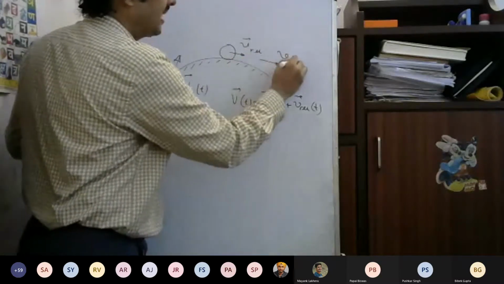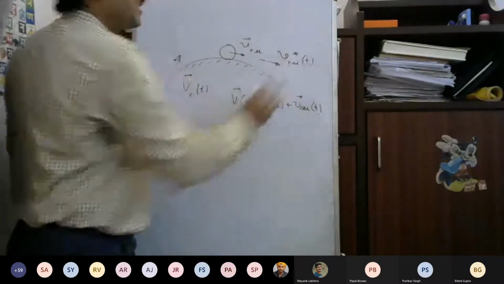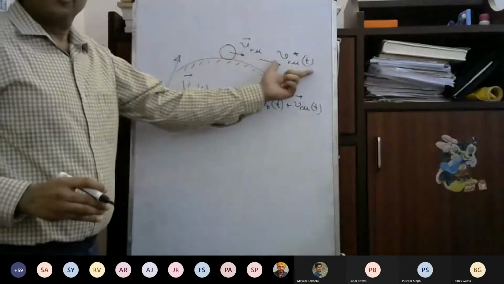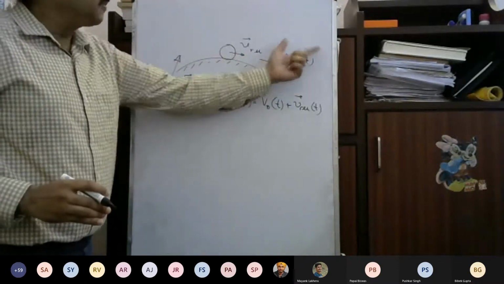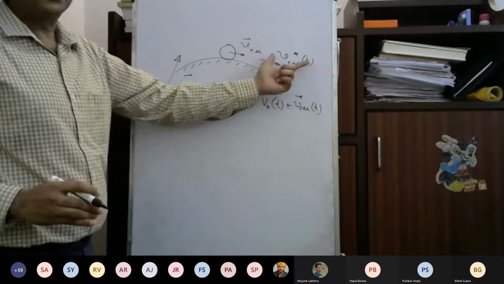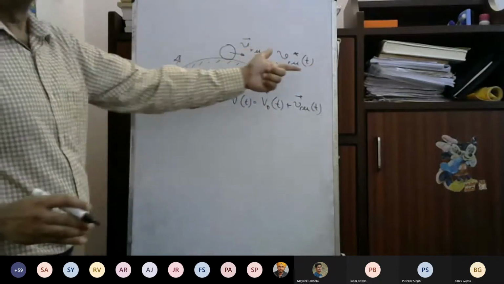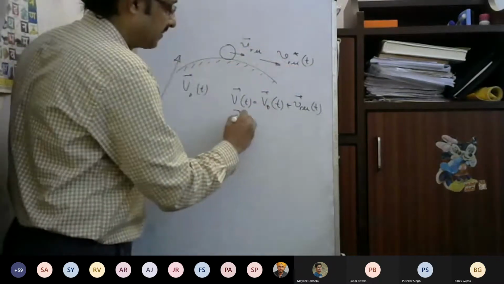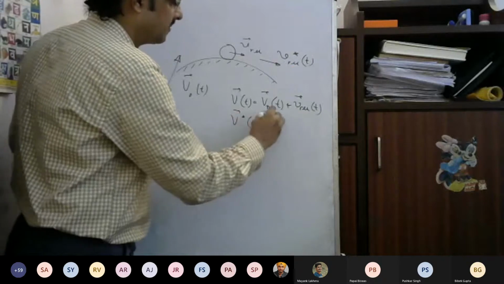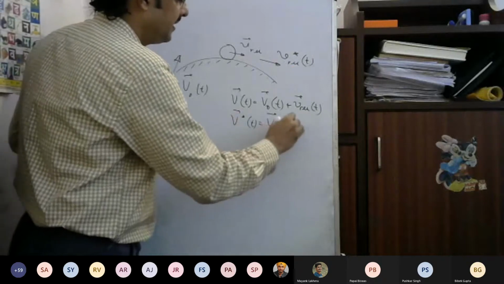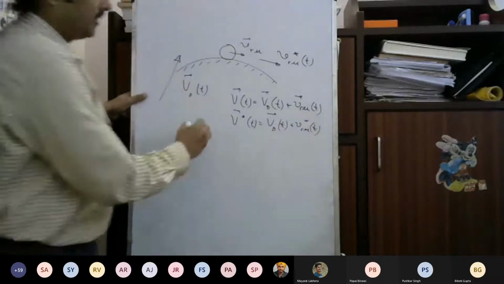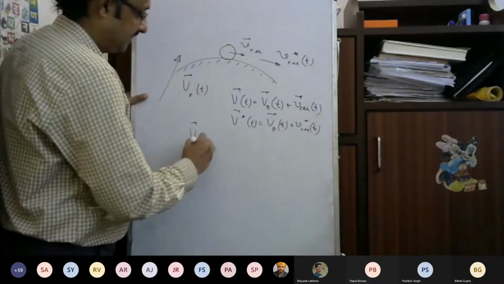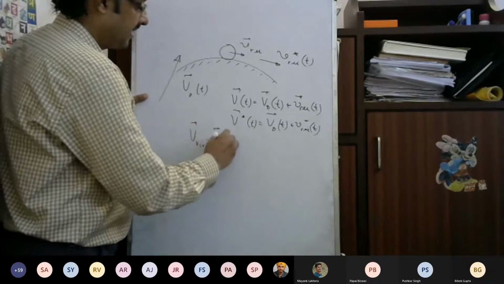So v relative star is actually possible to change. Anything can be assumed for v relative. So v relative star is the possible relative velocity. So the possible velocity of this particle, v star, will be equal to v naught t plus v relative star at t. So now the virtual velocity by definition is v star minus v.